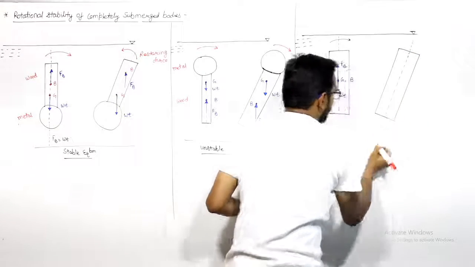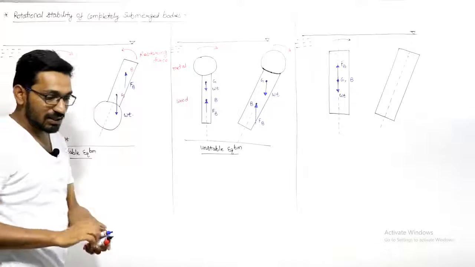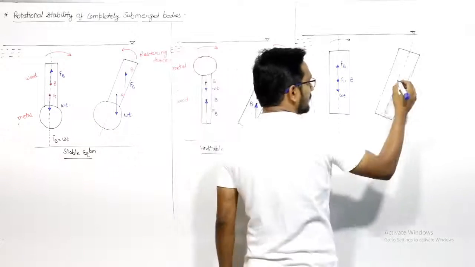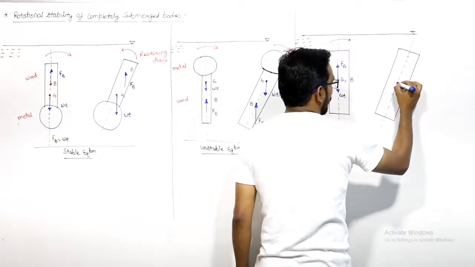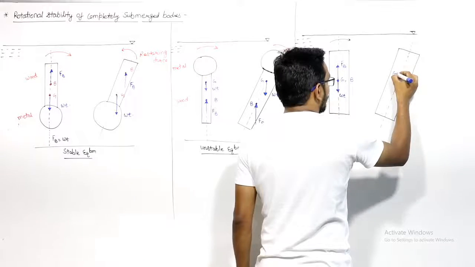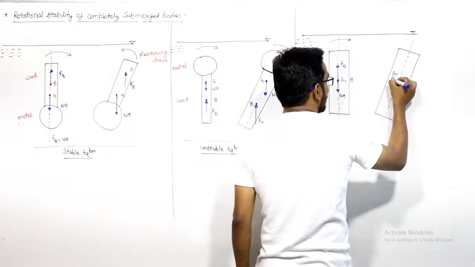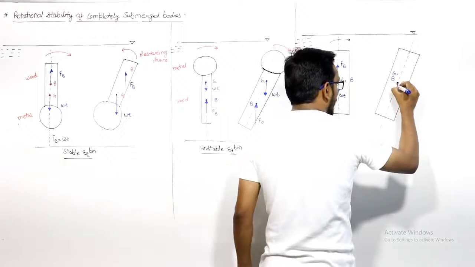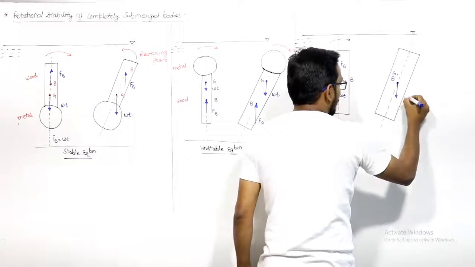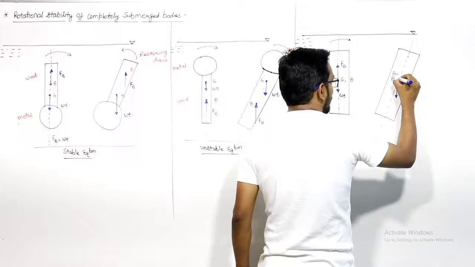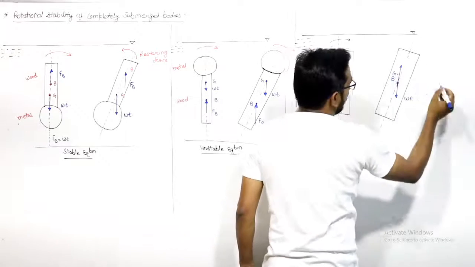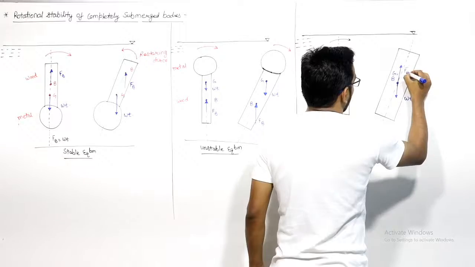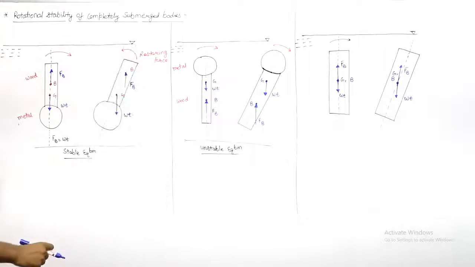This is the axis. We know when a body is completely submerged in the fluid, its center of gravity and center of buoyancy won't change. So this is the point where the center of gravity is, and the center of buoyancy is there. It will remain the same, and we know that on the center of gravity we have a vertically downward force, that is weight, and on the center of buoyancy we have a vertically upward force, that is buoyancy force.